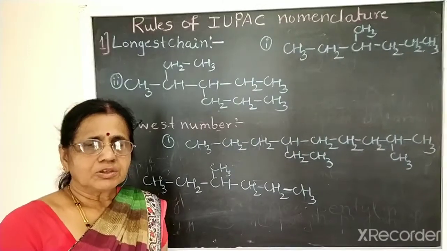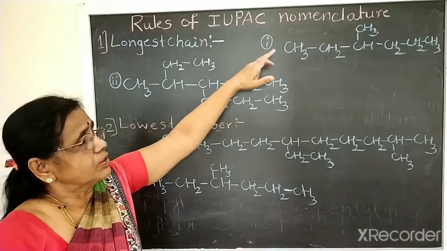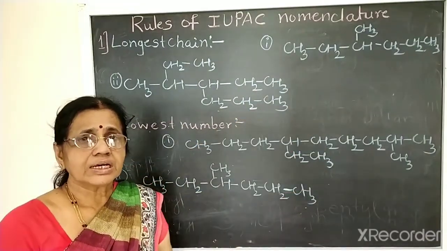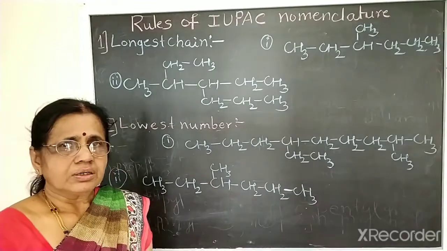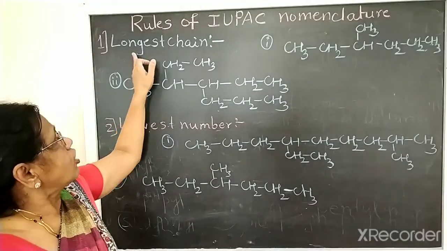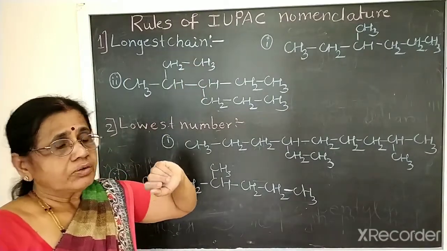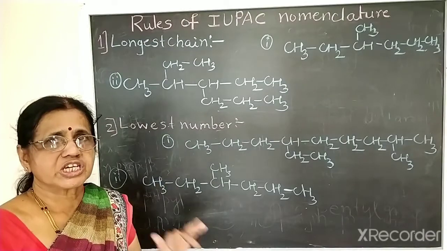Okay, you studied about the alkyl groups. Now, rules of IUPAC nomenclature. There are certain rules to be followed before naming the organic compound structure. Okay, so first rule, longest chain. So, when the structure is given, you should select the longest chain.